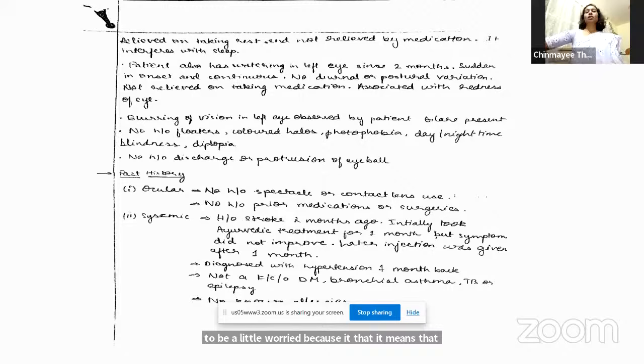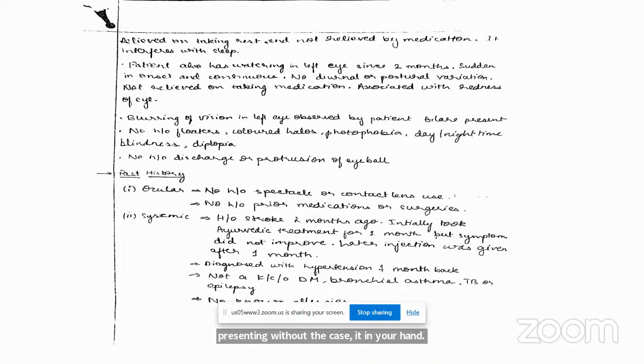Okay. Yes. Go ahead with your past history. Other students, just notice that we have put in the case sheet picture only. We haven't used a PowerPoint slide so that you can know how to write the case sheet. So do leave a neat margin and write legibly when you're writing your case sheets. Many a time, some examiners will ask you to present directly. Some will allow you to present it from the case sheet. Nevertheless, you should be well versed with presenting without the case sheet in your hand. Okay, go ahead with your past history.